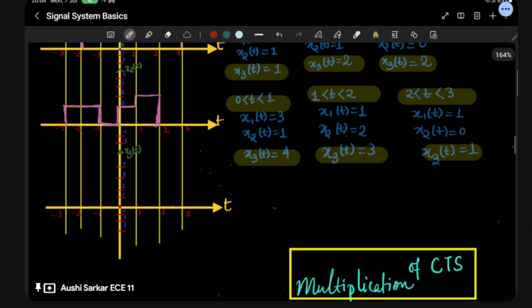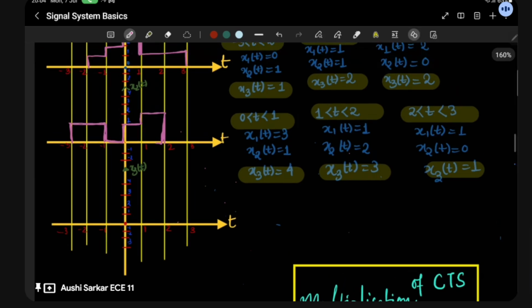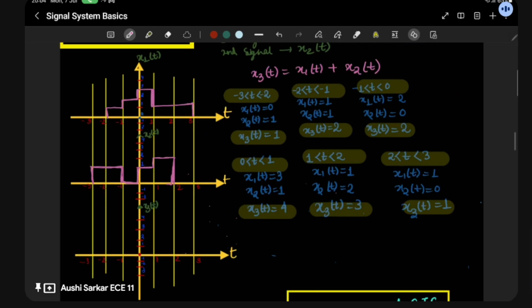For the first plotting, -3 to -2, when time lies between this, x3(t) is 1. So obviously 1 over here. And then when you see -2 to -1, it is 2, right? So this is 2. And then it comes to -1 to 0.